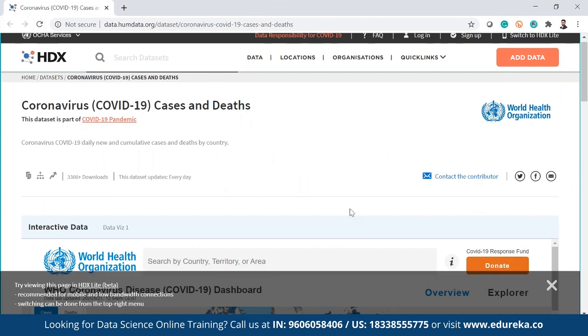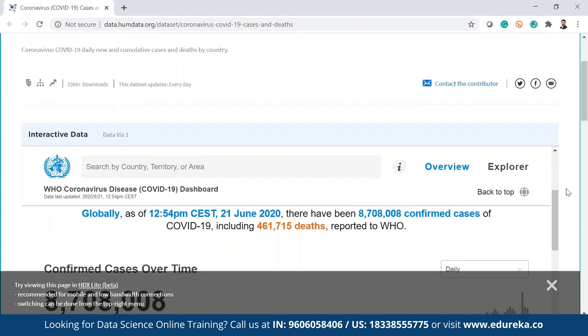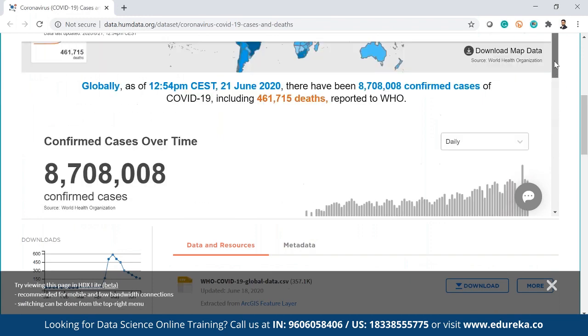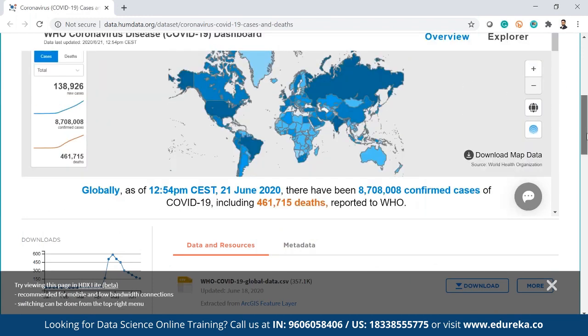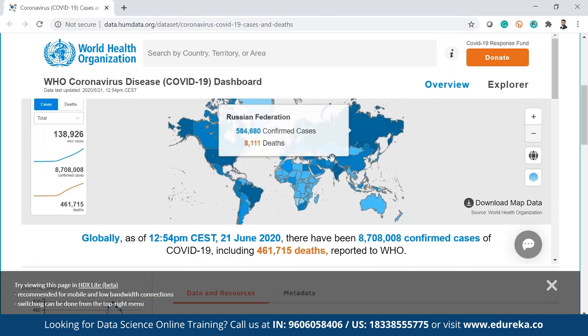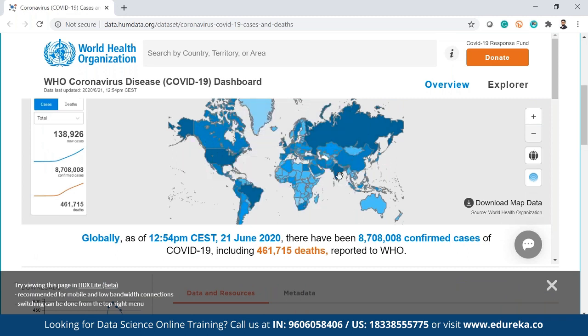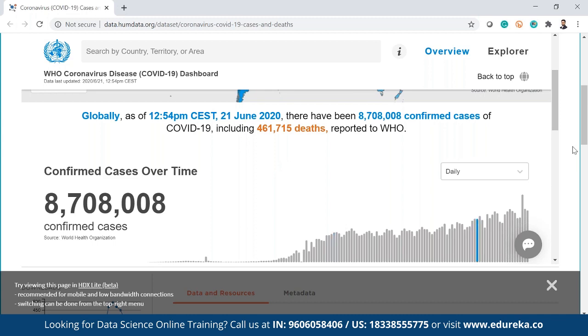Here you get all the data, and the dashboard is also created by someone here, which you can see. This is my entire dashboard. You see how the darker the blue is, it helps me understand how bad the condition is. India is also very much in a difficult stage now, right? It's also showing the total cases.